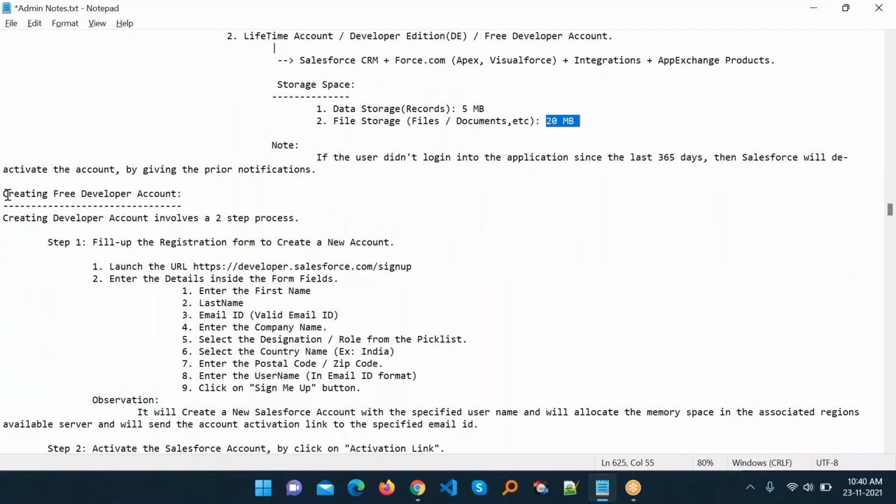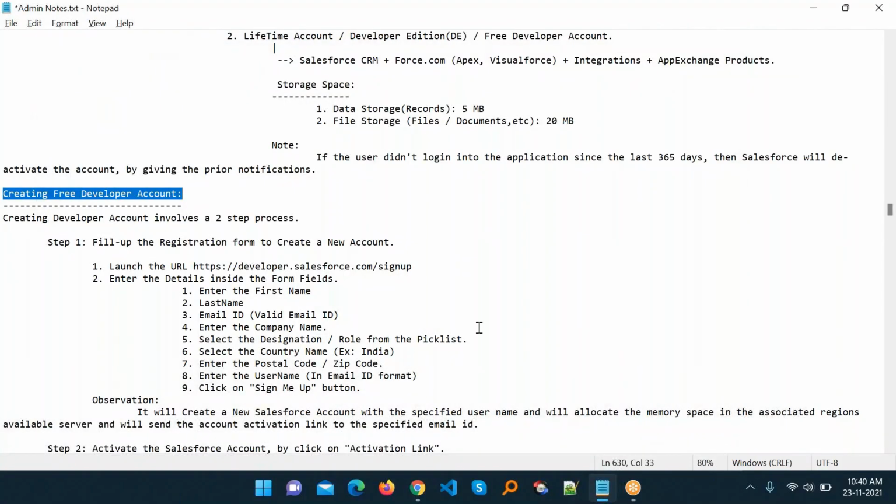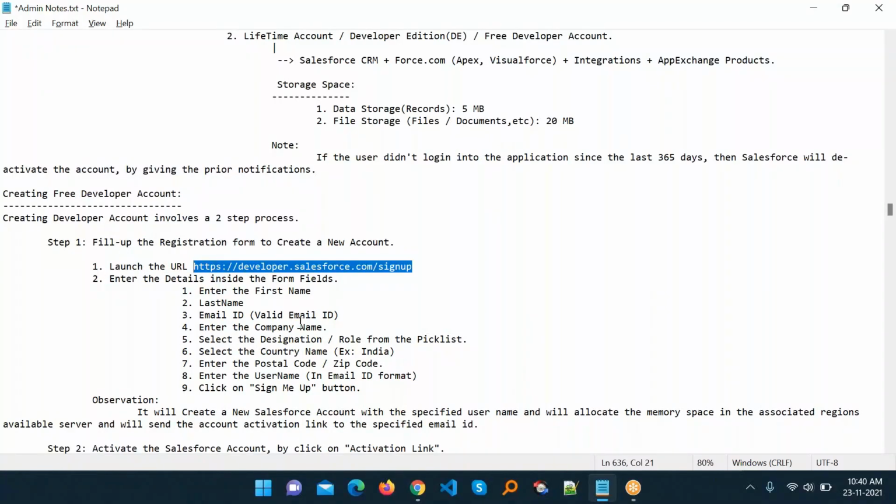Okay, so here you can see create your free developer account. How to create this free developer account, let me show you. You have to go first, here you can see some steps. Creating the developer account is a two-step process. First step is to fill up the registration form to create a new account and launch the URL. This is the URL to create your free lifetime developer account. No need to worry about any trial version or something like that.